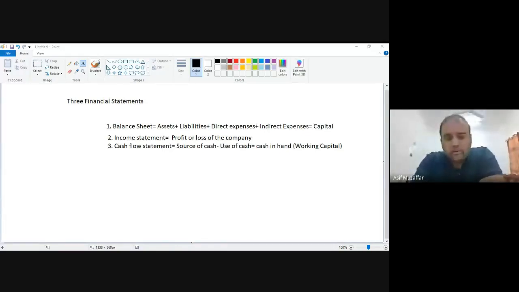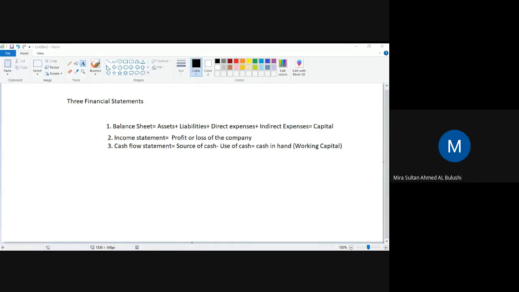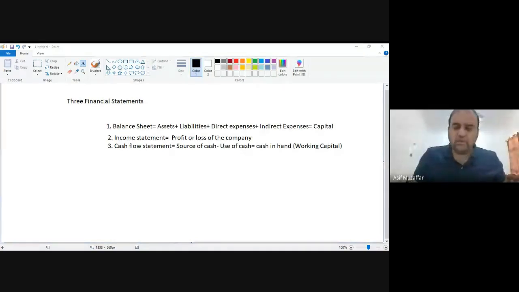So you should know what you can see in the three financial statements. I want to see the working capital or cash in hand of Oman company. How much cash they have right now. Cash flow statement. Cash flow statement will tell me how much cash they have. And this is also called working capital.